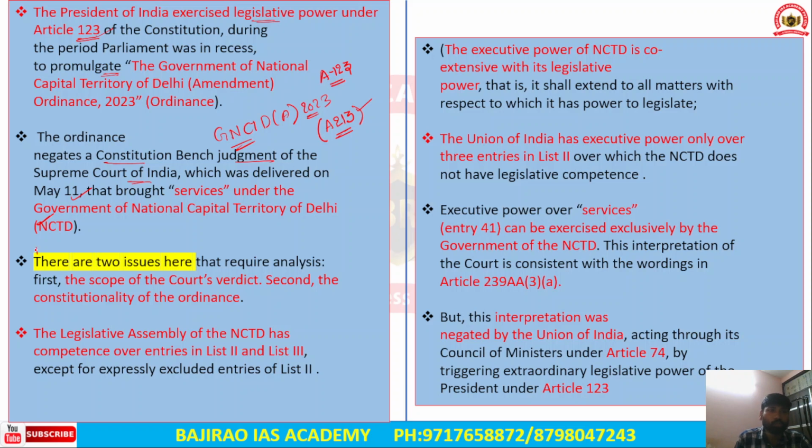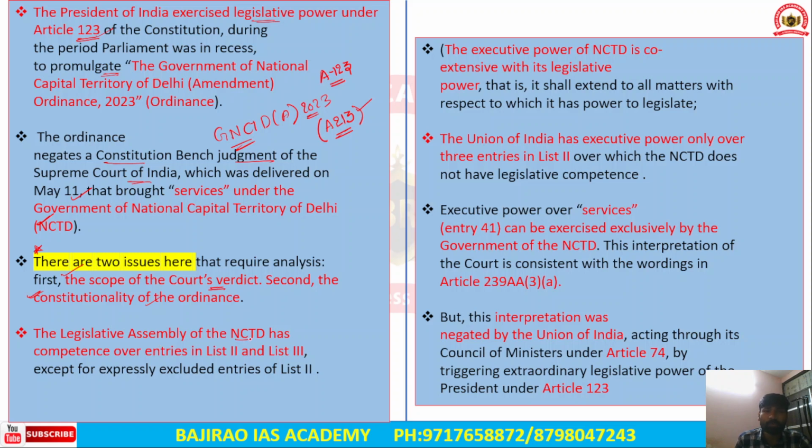So there were two issues that need examination. What are those issues? One is the scope of the court's verdict. What is the scope of the court's overall verdict? And second is the constitutionality of the recently brought ordinance. Because this ordinance has violated or negated the Supreme Court's Constitution Bench judgment, there is a need to assess the constitutionality of the ordinance.